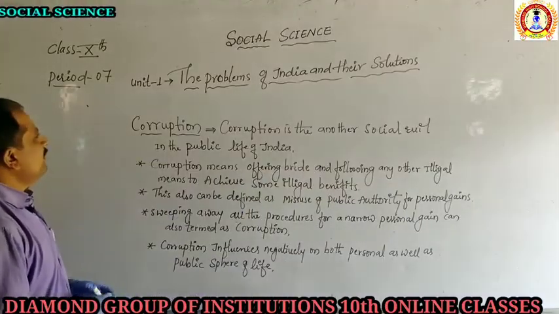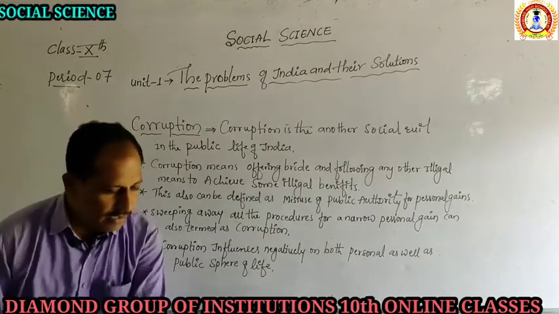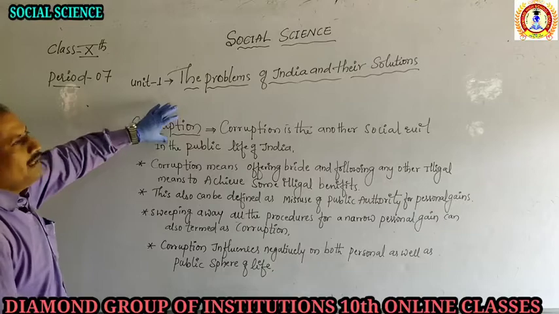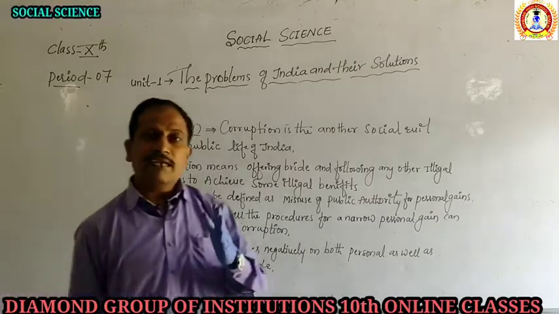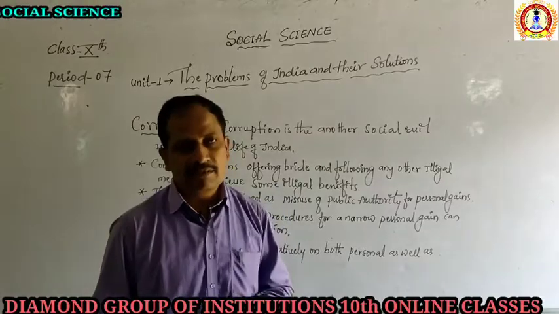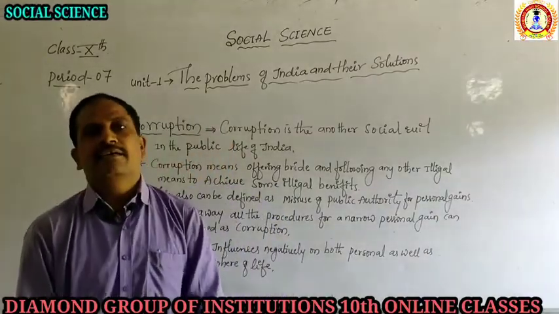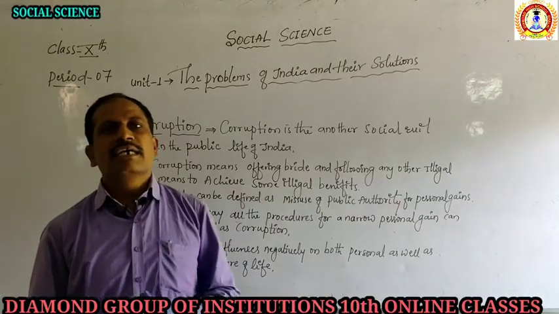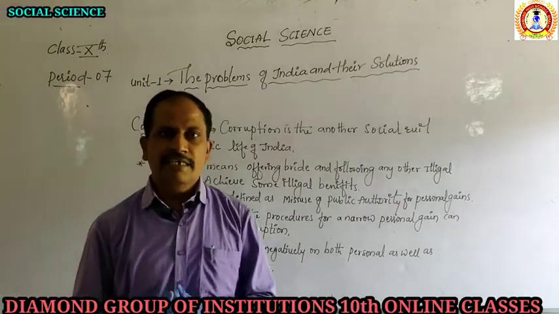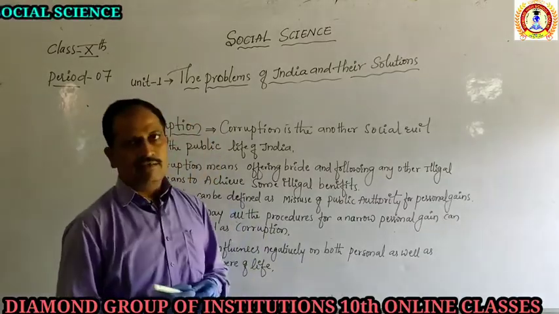So the next problem is corruption. Corruption has been an important problem of India since ancient times. Even in the period of the British, there was corruption in India. Even at the time of kingship it was there.